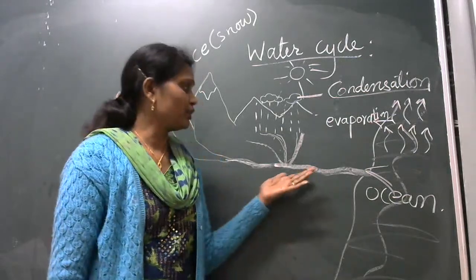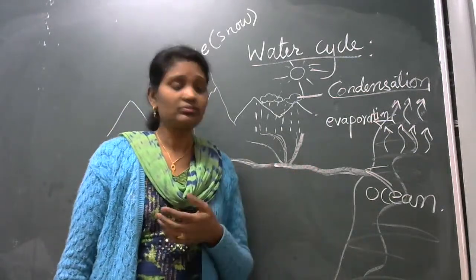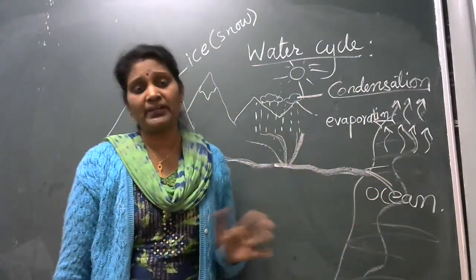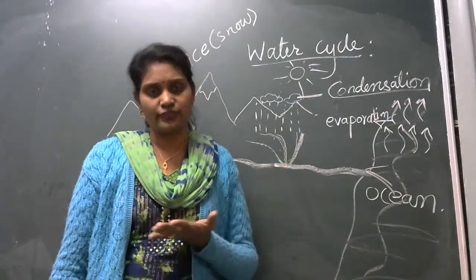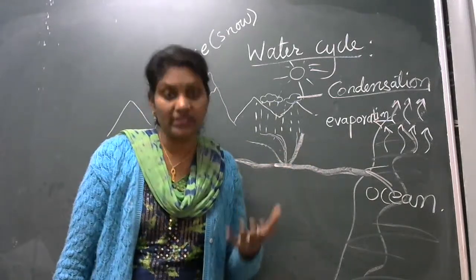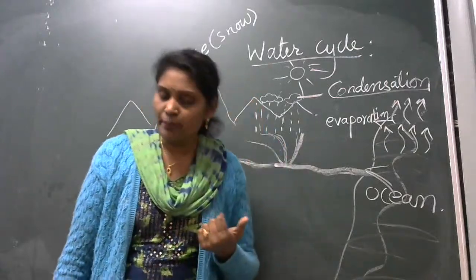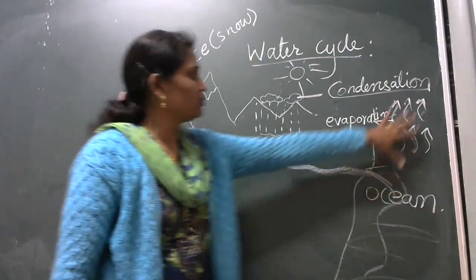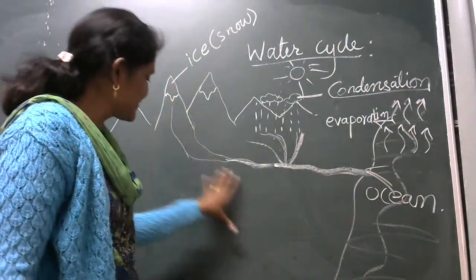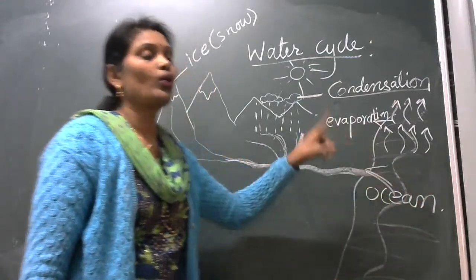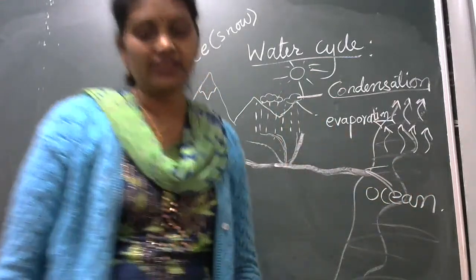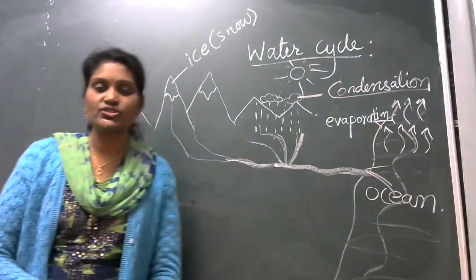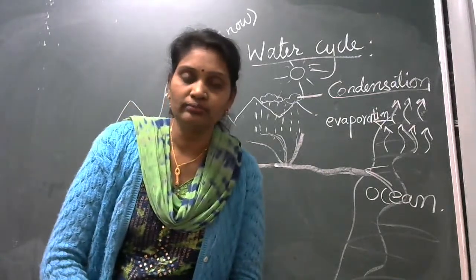During this time the water is getting evaporated. It is not that it gets evaporated only after going to the ocean. When the water is on the surface, due to the heat of the sun, it gets evaporated. It starts evaporating. Understood, students? All these processes take place under the water cycle. Everybody, have you understood now? Clear to all?